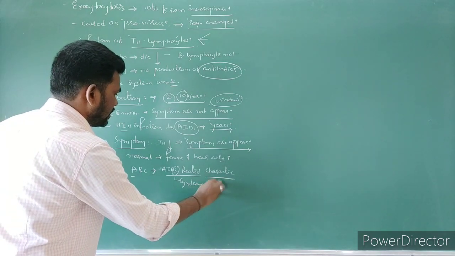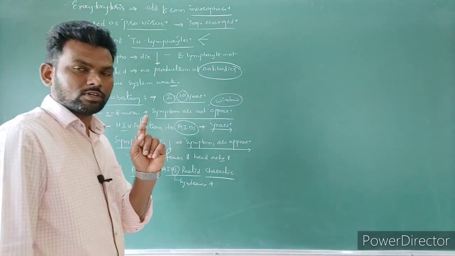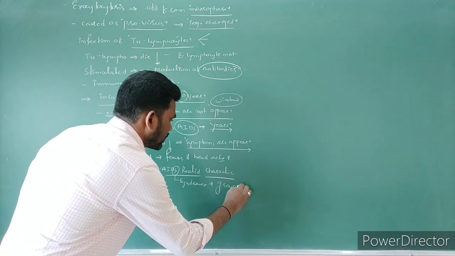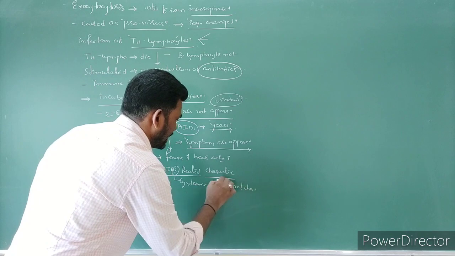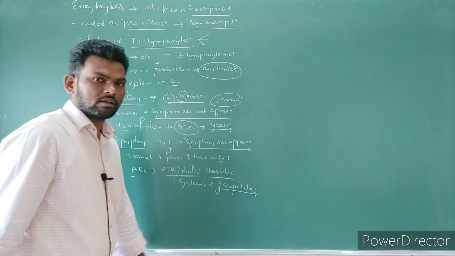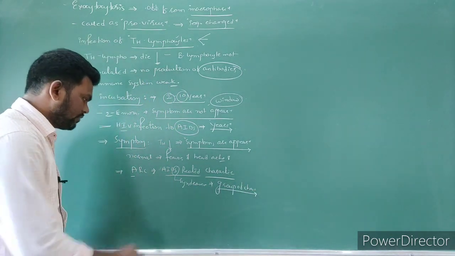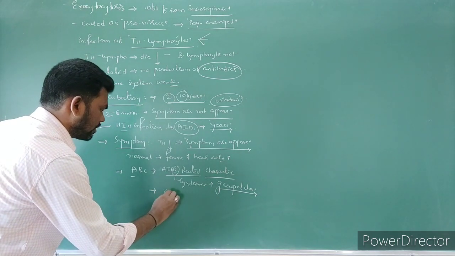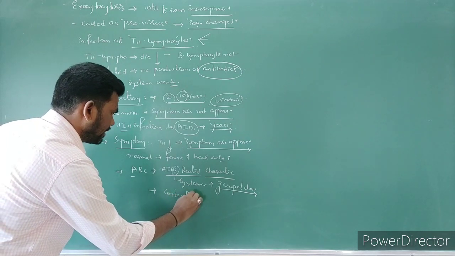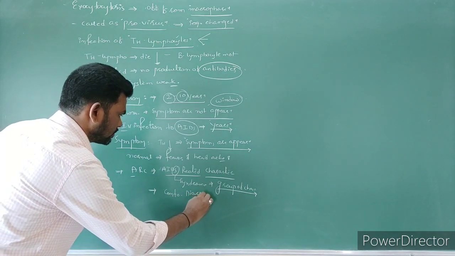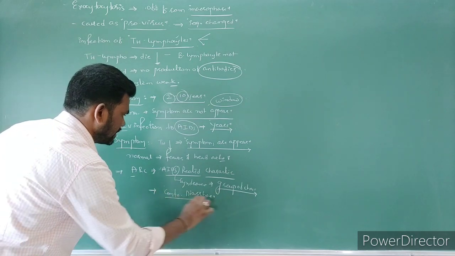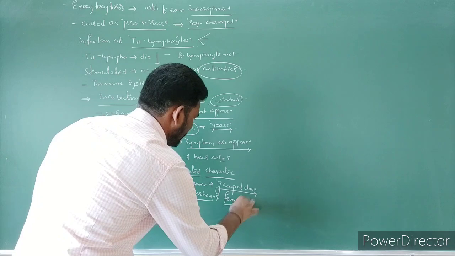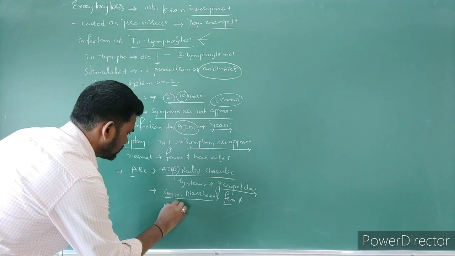Syndrome means a group of characters, not one specific particular character. So we call it ARC. In ARC there is continuous diarrhea, fever, and mainly weight loss.